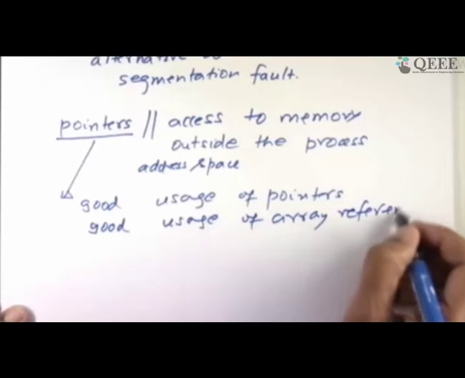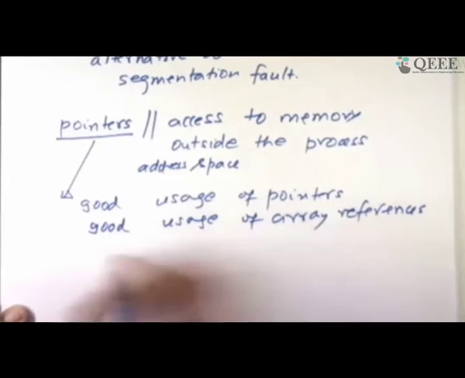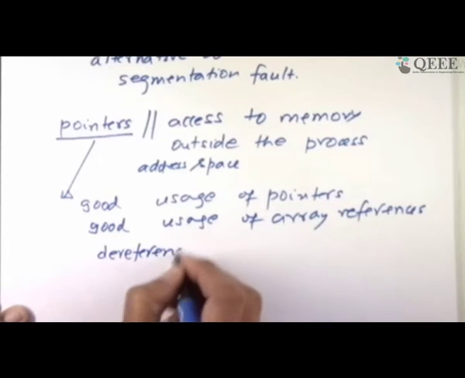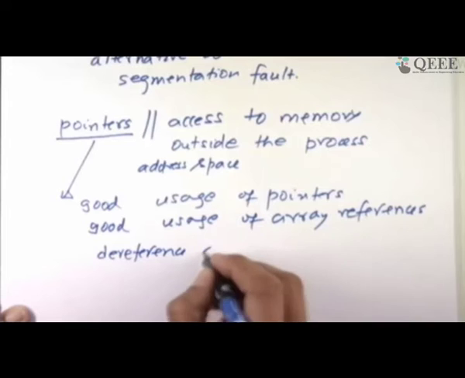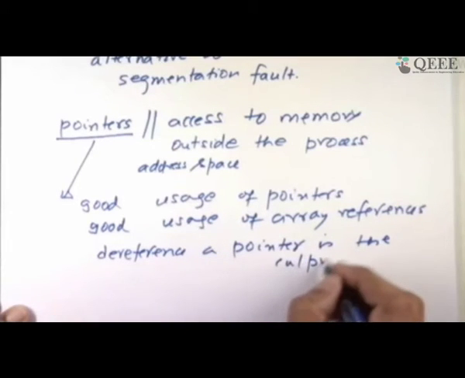And what do I mean here? Good usage of pointers essentially means dereference a pointer with a lot of care. Make sure when you are dereferencing it belongs to your area. So dereferencing a pointer has to be done with care. You cannot go and ask what is inside somebody else's area.